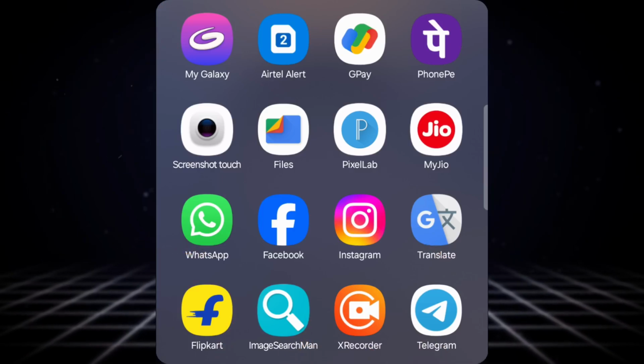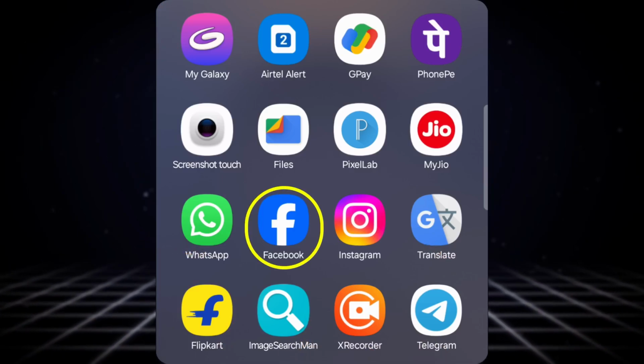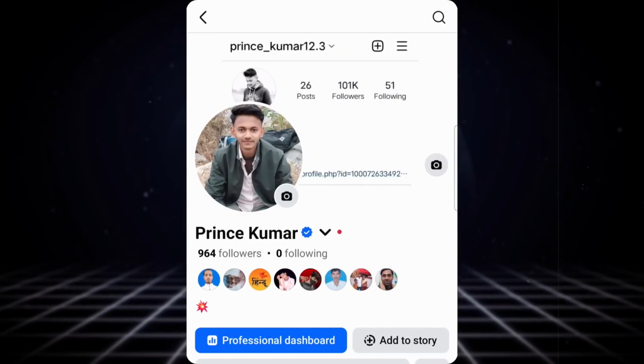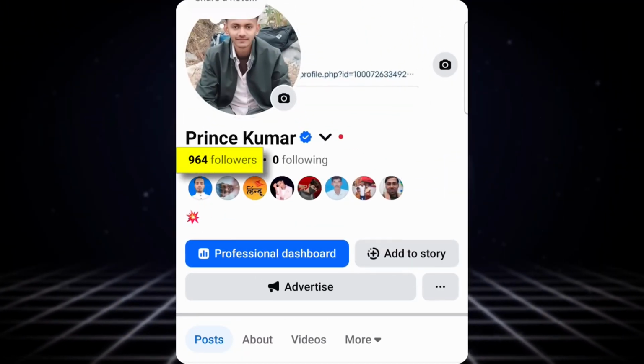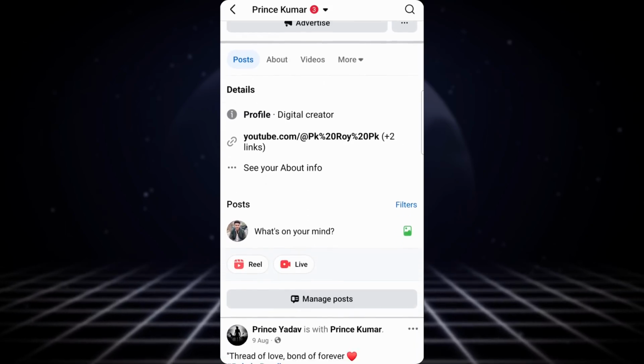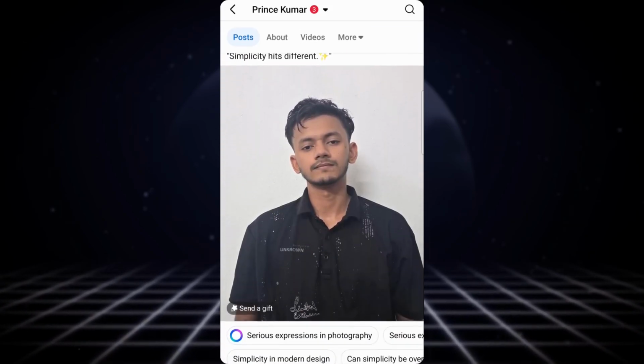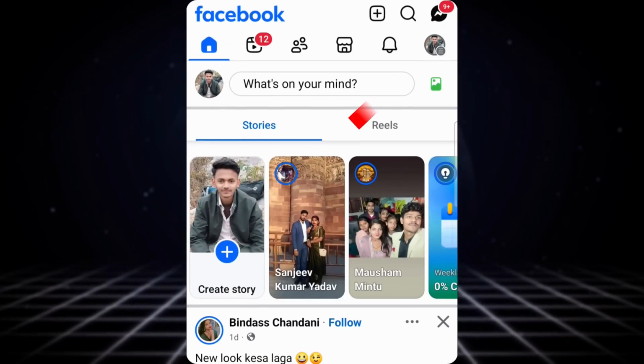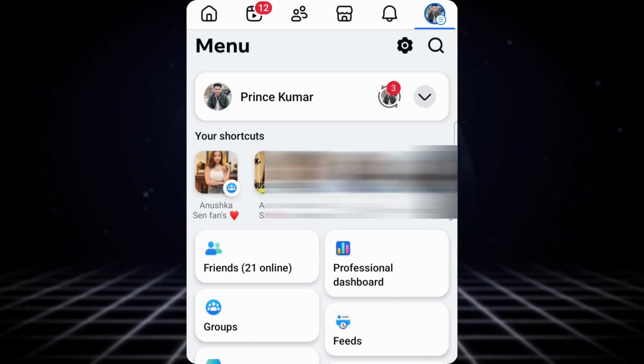But before that, to clear your further doubt, we open an account here. After opening this account, we click on the profile. And here you can see that this profile does not have many followers and we do not upload content regularly on this account. We only upload our photos sometimes. But now we come back from this profile. After coming back, we click on the profile or three dots of this account.